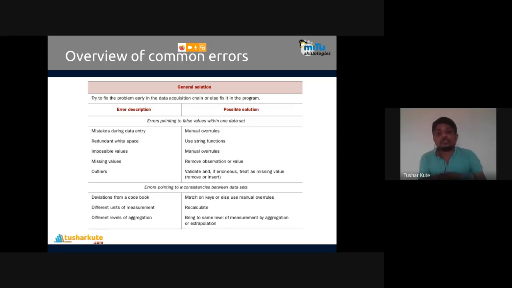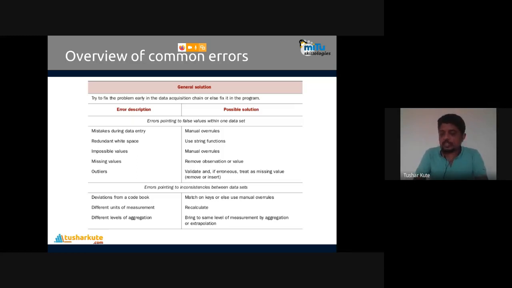The value will drastically change because 34 is the outlier in the sequence. That's why outliers should be detected and removed. How to? That we'll also talk about. So these are four possible errors within one data set. And some errors are possible among multiple data sets also, between two data sets, like deviations from a code book.